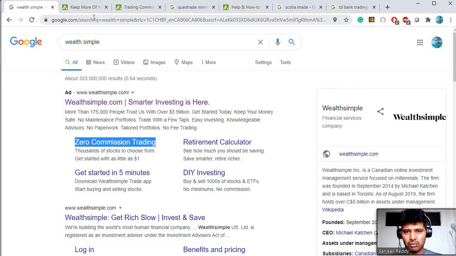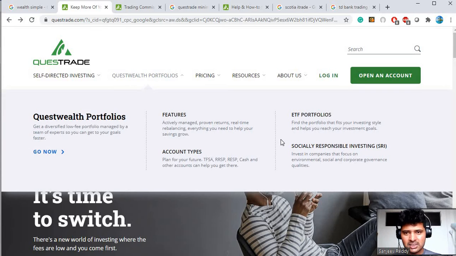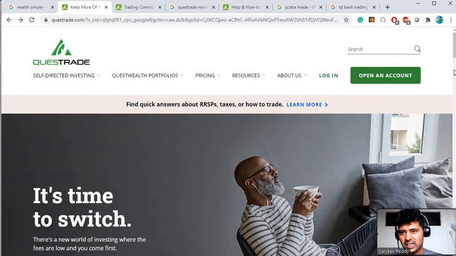Let's go over another application, which is Questrade. Questrade and Wealthsimple both exist in a mobile version, like a mobile application, and in a desktop version as well. In Questrade, you can buy all the OTC stocks, which is a disadvantage in Wealthsimple.